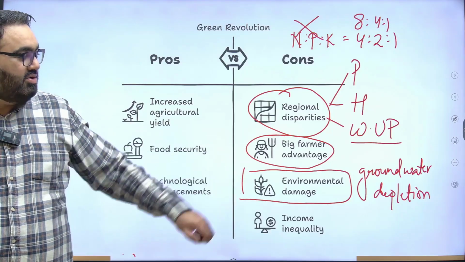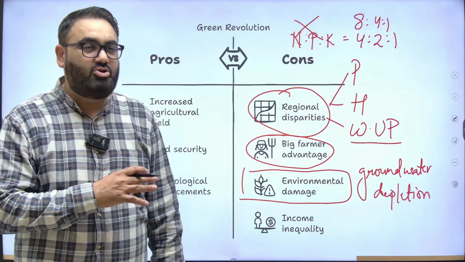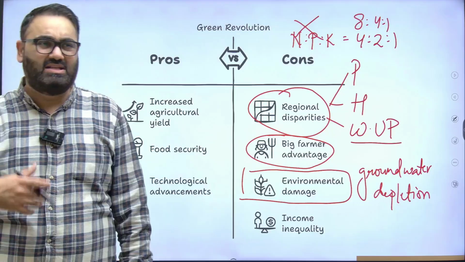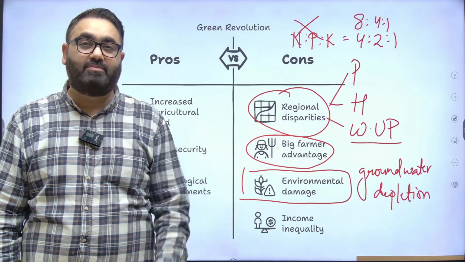It continues even today. Even today, the governments are trying extremely hard to push the farmers away from rice and sugarcane production and focus on millets and other crops that do not take up so much water.